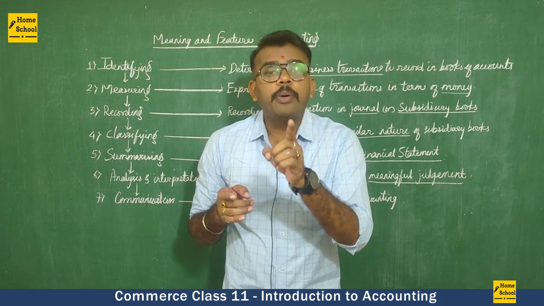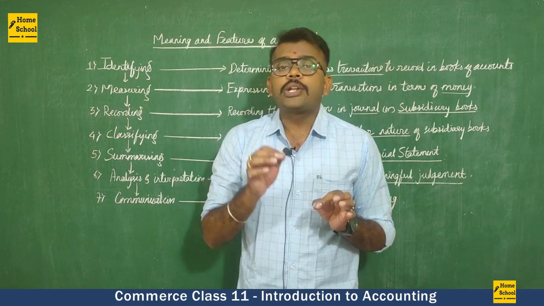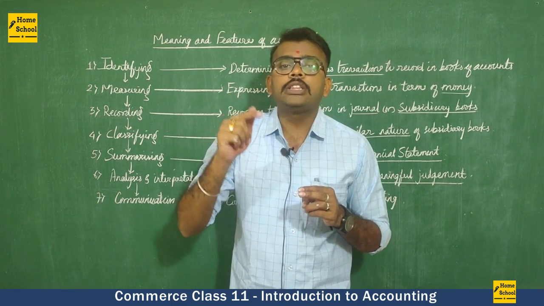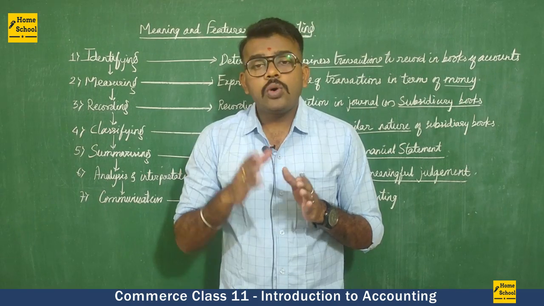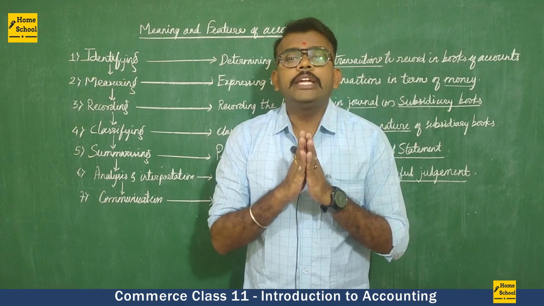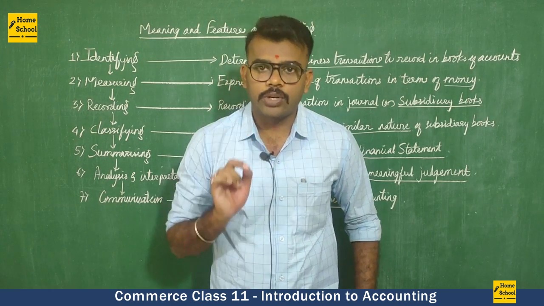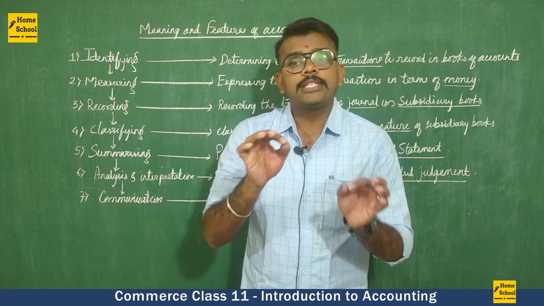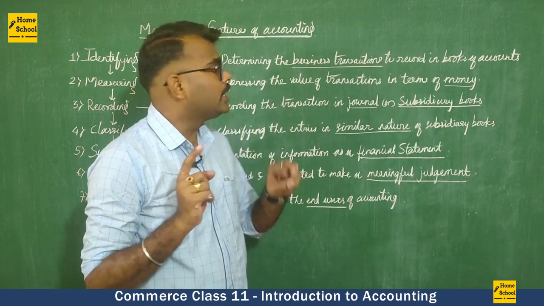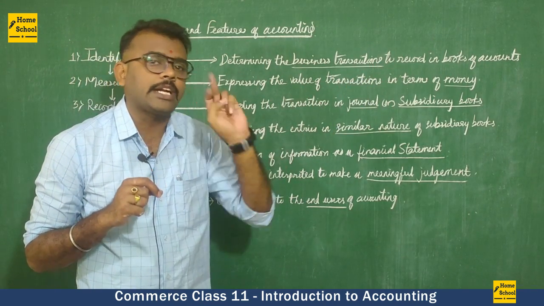It means you purchased 10,000 worth of the goods from the Nerolac. You purchased 10,000 worth of the goods from the Asian Paints. You purchased 10,000 worth of the goods from the Berger. So like this, while entering business transactions, we need to enter in terms of money itself. Instead of entering purchased 10 units, we have to enter purchased 10 units worth of rupees 10,000. This is very important. Expressing the value of a transaction in terms of money. That is the second step.